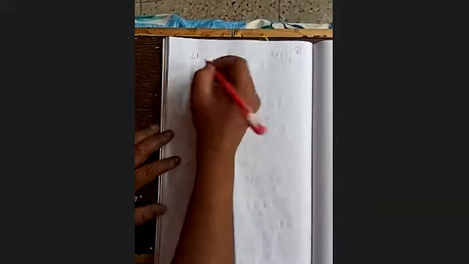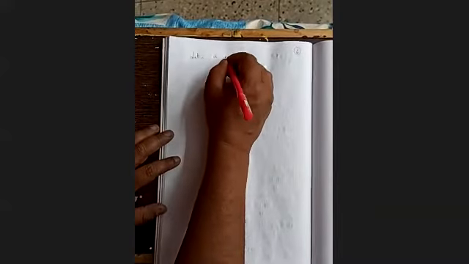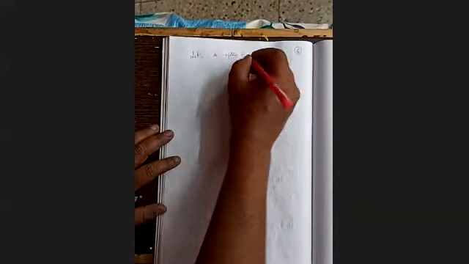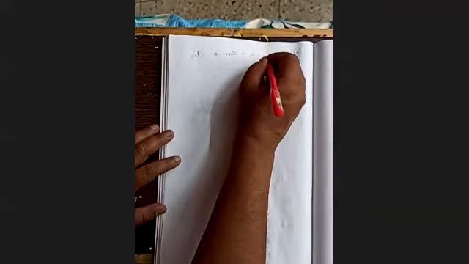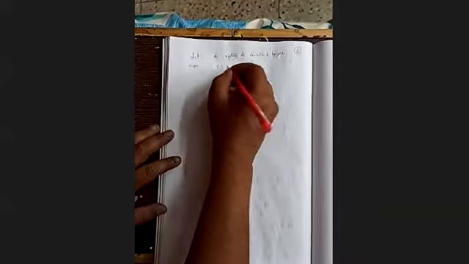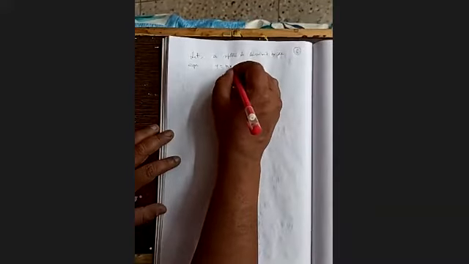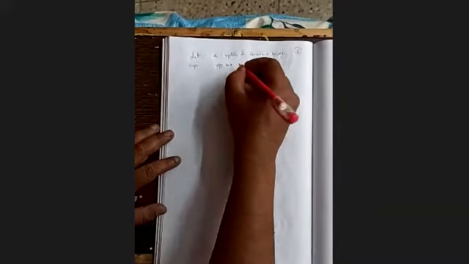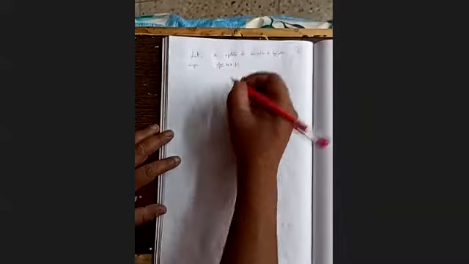Consider a system described by the equation y(t) = m x(t).